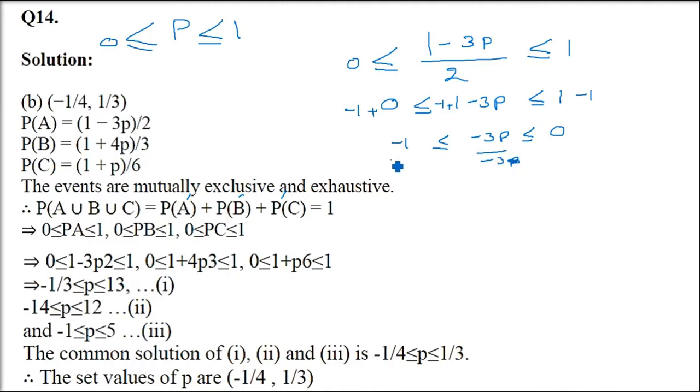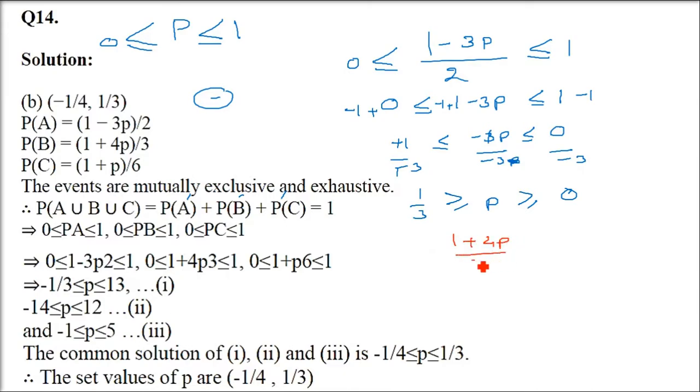Whenever you are dividing by a negative number, the inequality sign changes. As I said, if you multiply or divide by a negative, the sign will change. So this is p, and this is 1 by 3 and minus 1 by 3. This we are going to do for the others also. So one range we got, p is between 1 by 3 and minus 1 by 3. I wrote it wrong, so I'll just change it. But let us go to the other one.